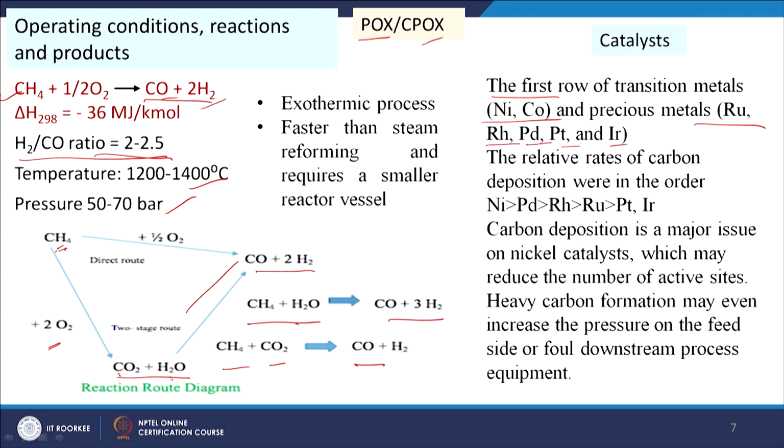and the relative rates of carbon deposition are in the order: nickel is greater than palladium, greater than ruthenium, then greater than rhodium, then greater than platinum, and this is greater than iridium. Okay, so, carbon deposition is a major issue on nickel catalyst which may reduce the number of active sites. So, heavy carbon formation may increase the pressure on the feed side, the pores will be blocked, and we will get more pressure drop during the reactions and in the reactor.